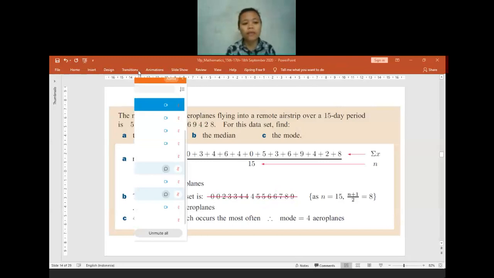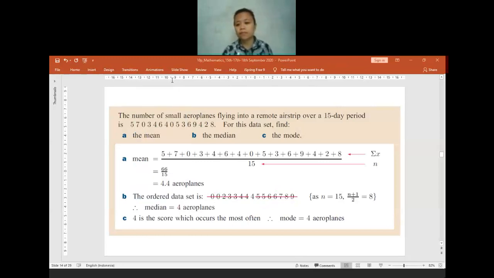Is there anyone having any question? Or maybe my explanation is too fast? I just want to know. Okay. Please turn your camera on, everyone. Some of you haven't turned your camera on, like Gede, Ayong, Natalie, Richie, Samuel. Your camera is off now. Martin also, the camera is off. Please kindly turn your camera on.